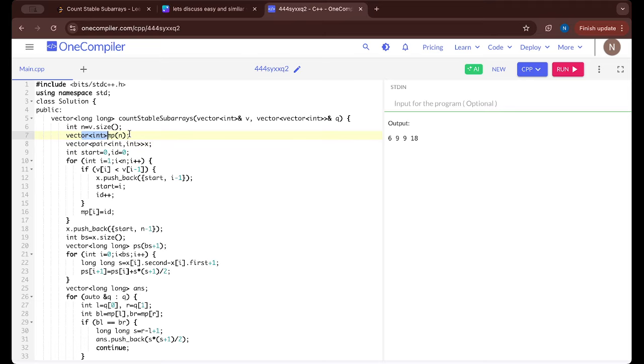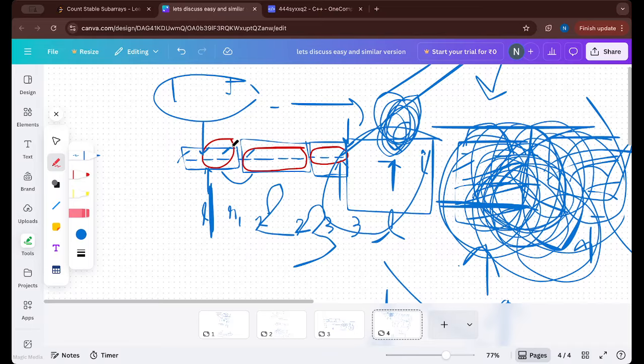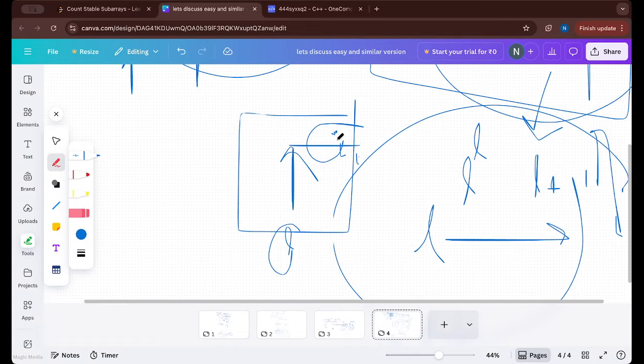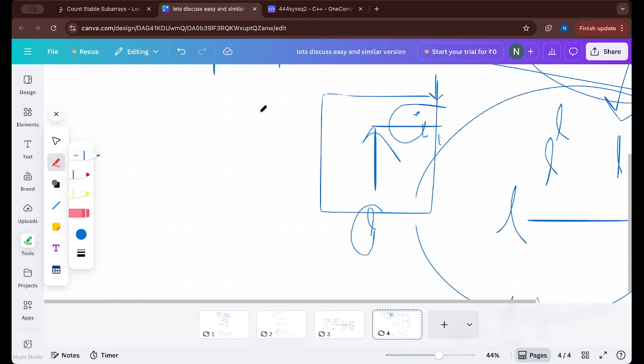N is equal to v of size, and this is the block ID map, and then we also want the range of blocks, right? Because we have to find these I and j, the largest value which is ending in a block. So for every block we want the range, starting value and ending value within that block. So first block 0 to 3 is in the first block, second block indices 4 to 9 are there.